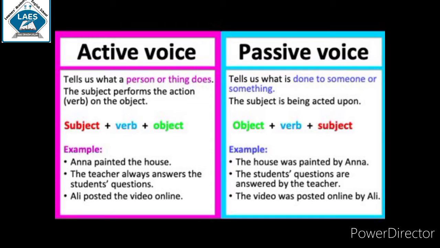The subject is being acted upon. The students' questions are answered by the teacher. The videos are posted online by Ali. These are some examples of passive voice.